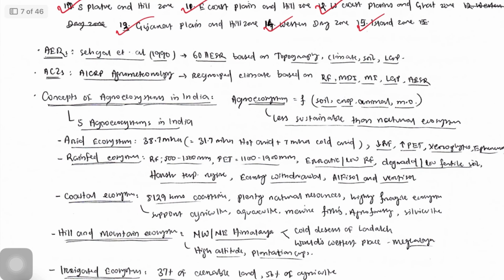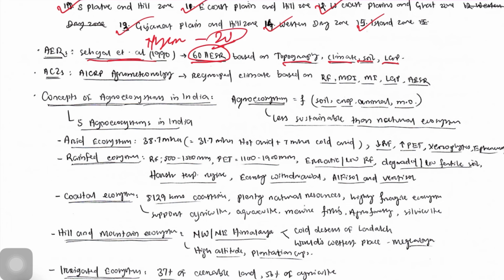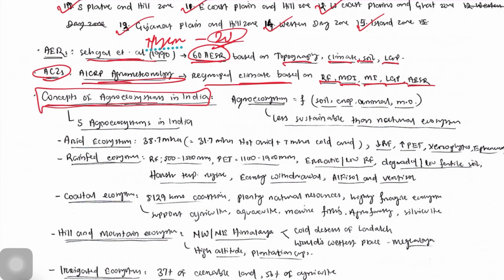Now, agroecological regions classified by Sehgal et al. into 16 agroecological regions based on topography, climate, soil, and length of growing period. And based on NBSS and LUP, there are 20 agroecological regions. Now, agroclimatic zones by ASRP agrometeorology regrouped climatic zones based on rainfall, MDI, MI, LGP, and agroecological subregion.